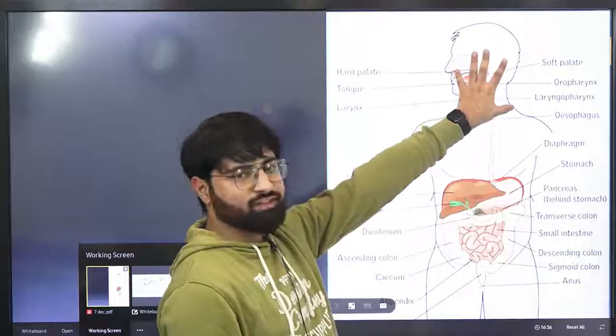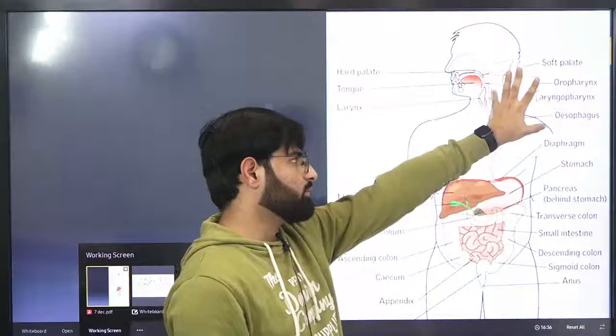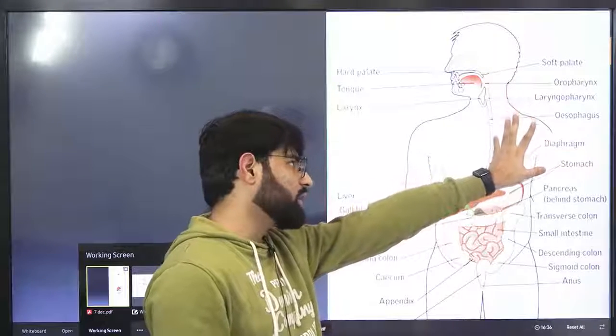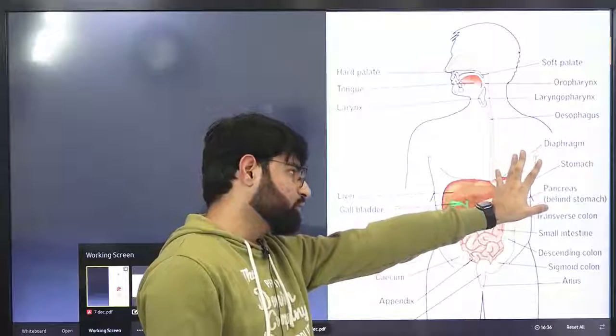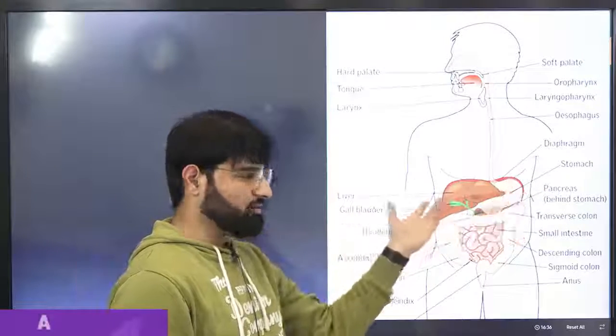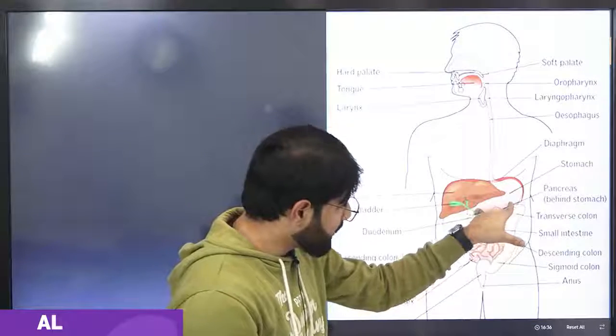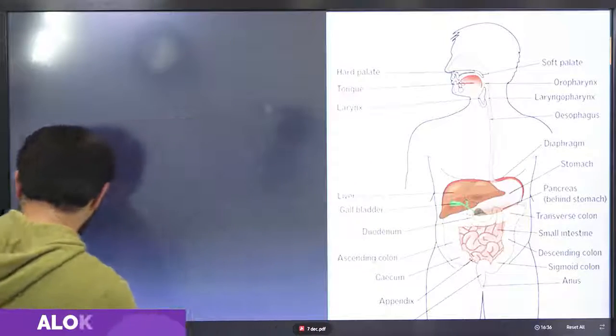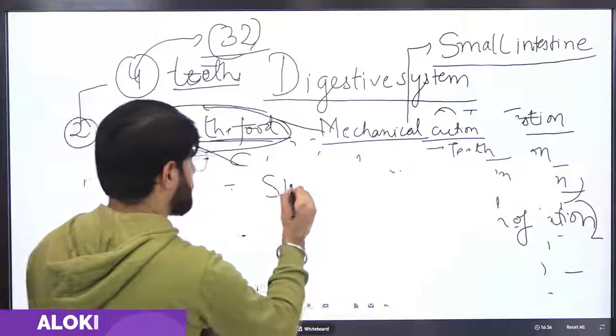First the process starts from the mouth. Then food reaches a path, that is the esophagus. Food reaches the stomach, where the digestion of protein begins, which we studied earlier. After that, one point is to be noted in the part of the stomach.